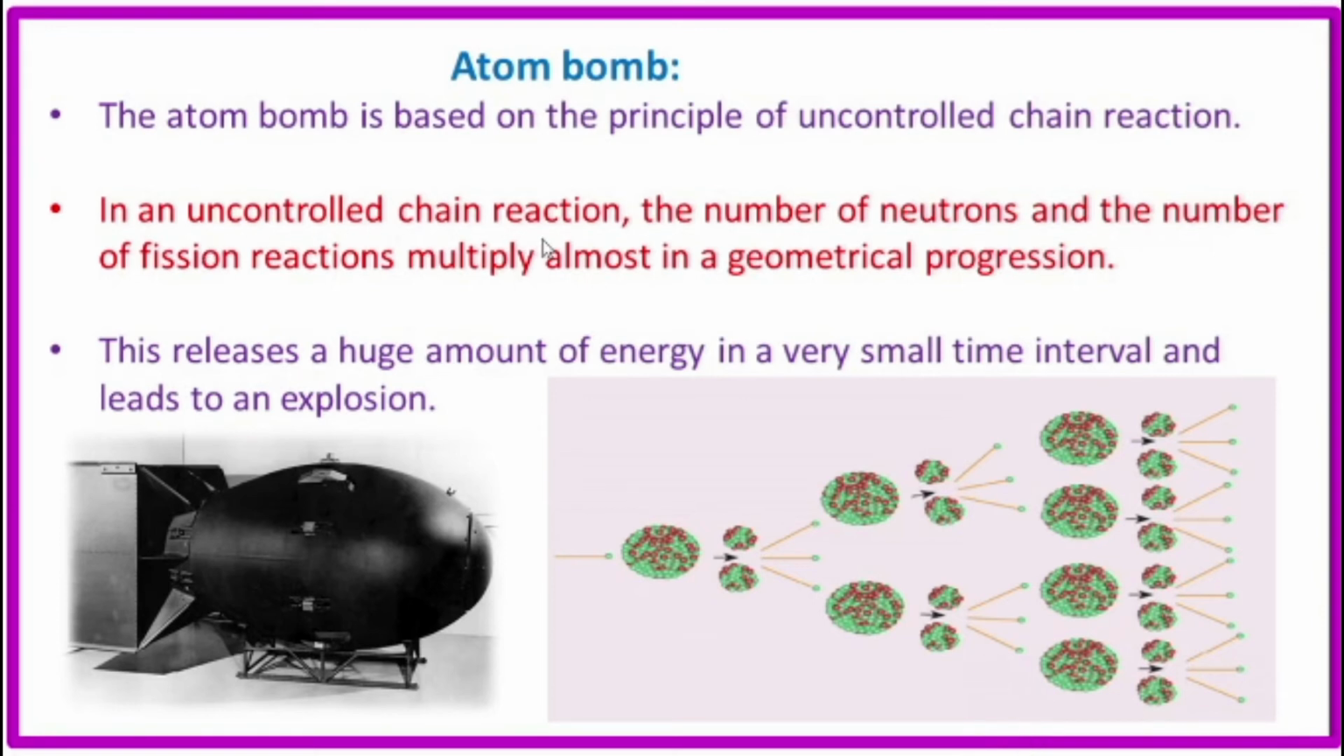In an uncontrolled chain reaction, the number of neutrons and the number of fission reactions multiply almost in a geometrical progression. So this releases a huge amount of energy in a very small time interval and leads to an explosion.